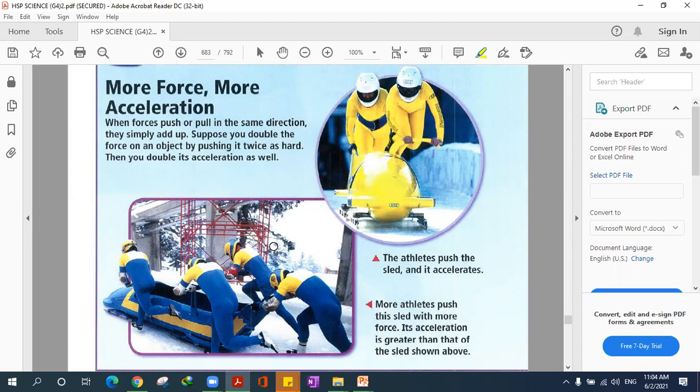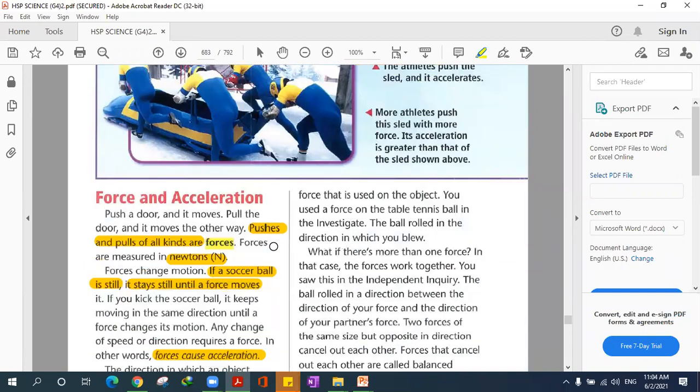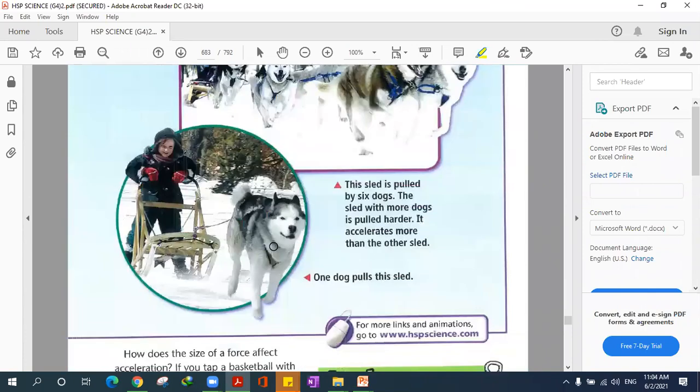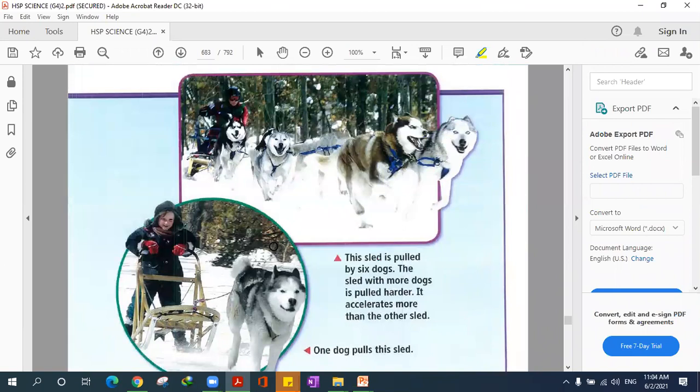That's right. So forces cause acceleration. Force is really related to acceleration. Without it, there will be no acceleration, no change in speed or direction. Do you guys understand this till now? Yes. Okay, now we have another example.